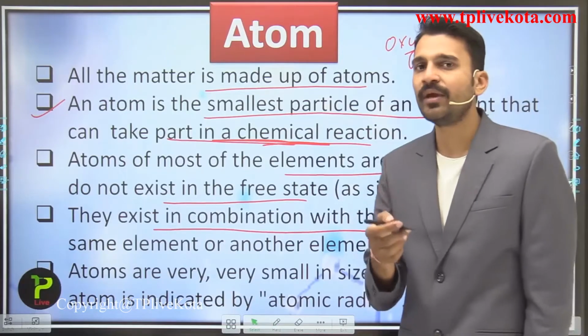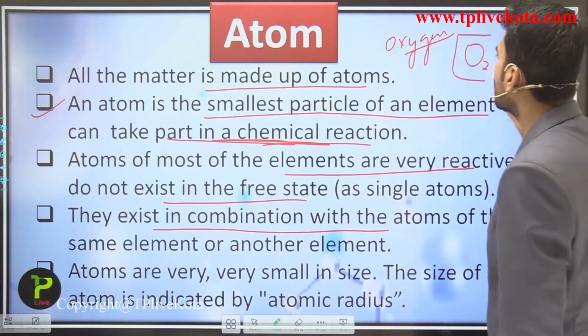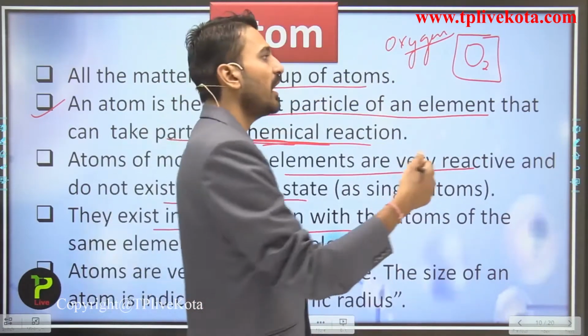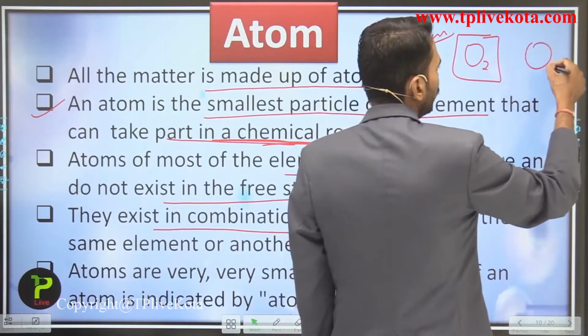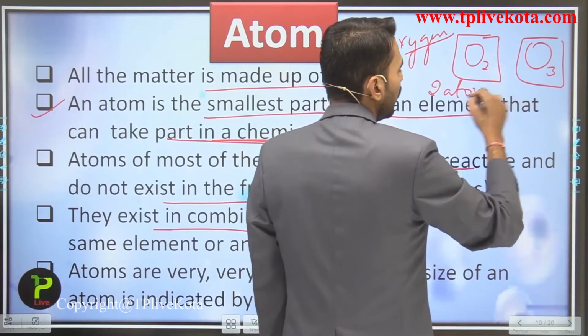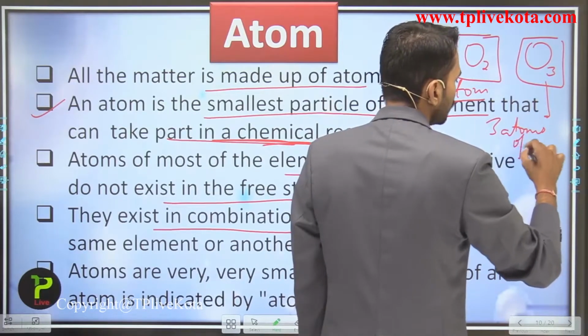Oxygen is an element, and talking about the oxygen atom, oxygen atoms always occur in the form of O2. If another atom combines with oxygen, it forms O3. So here you see two atoms of oxygen and here you see three atoms of oxygen.